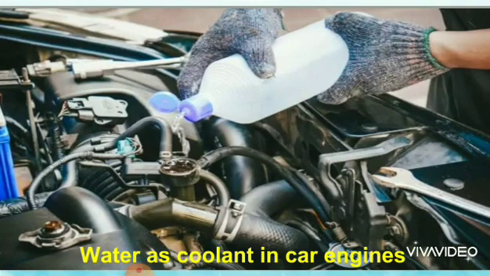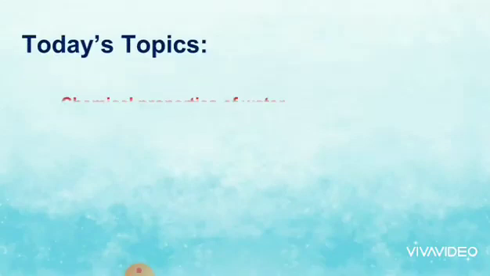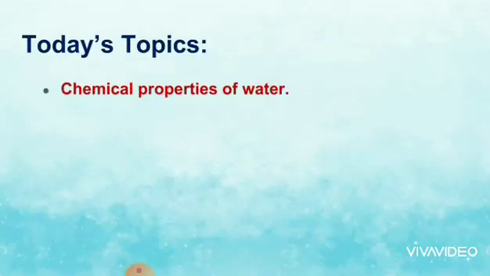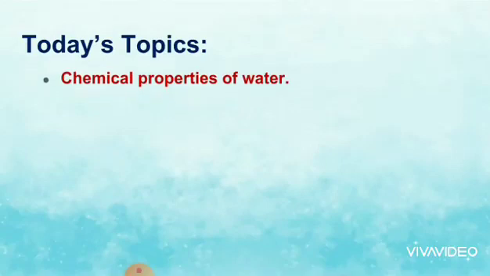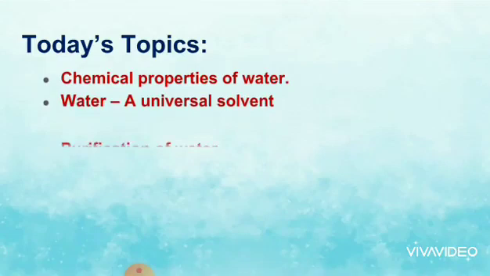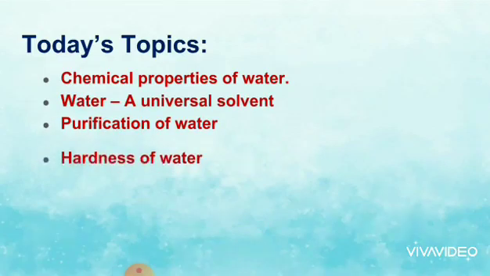Due to its high specific heat capacity, water takes time to become hot as well as to cool down. Thus, water can absorb a lot of heat and retain it for a longer time. This property of water is used to cool engines. Water is circulated around a car engine using the radiator pump and the heat is absorbed. Thus, the engine is protected from getting too hot. Do you understand, students?